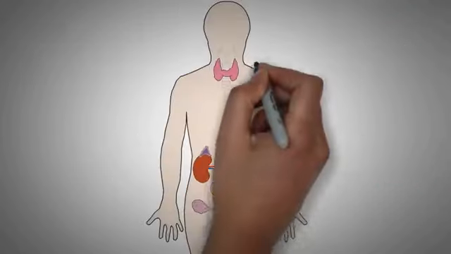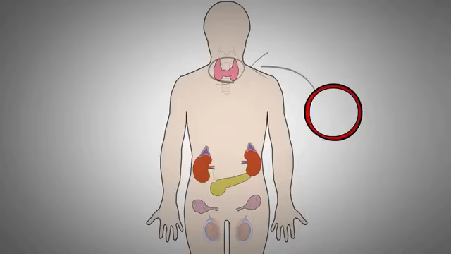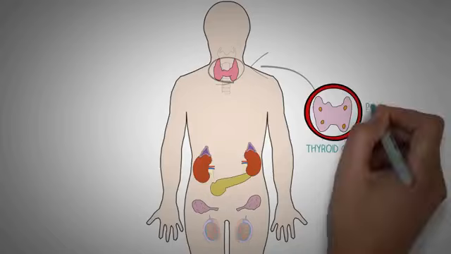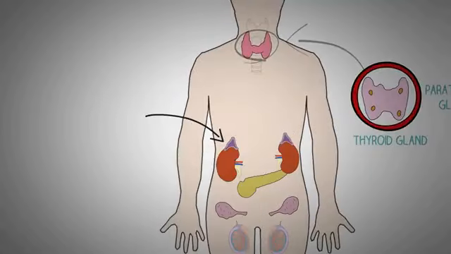The human endocrine system consists of the following glands which are located all over the human body. We have the thyroid gland in the neck, which secretes important thyroid hormones which affect nearly all the cells of the body and maintain a proper metabolism of the body cells. Behind the thyroid gland, we have these four yellow parathyroid glands which secrete the important hormone parathormone. This hormone regulates the calcium and vitamin D metabolism in the body.